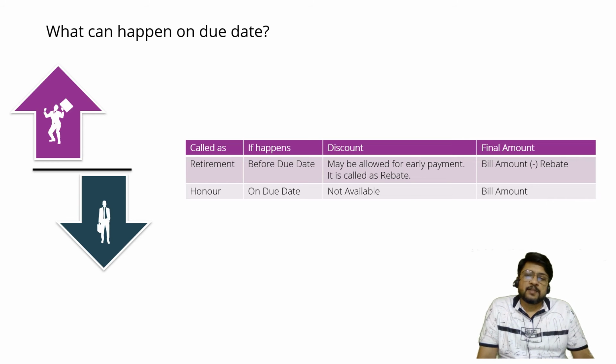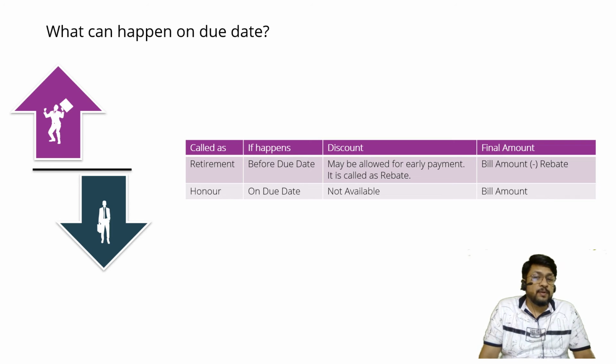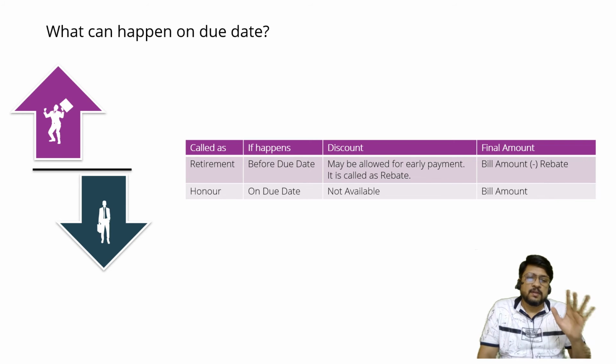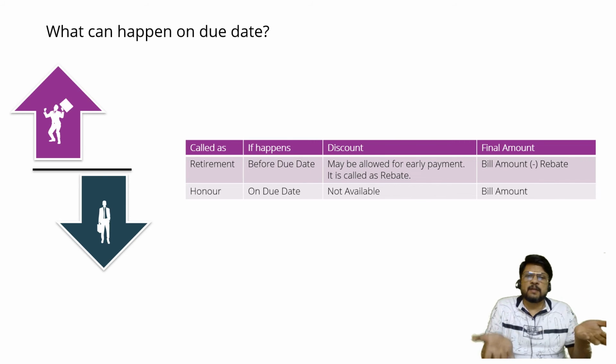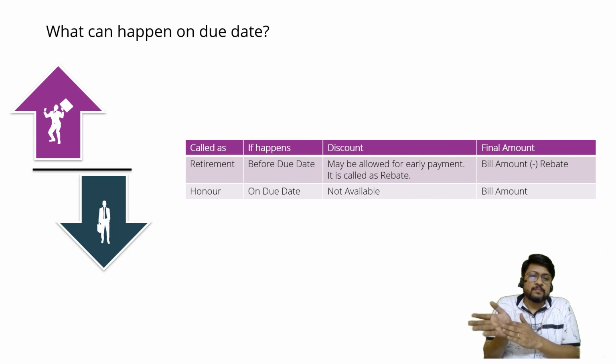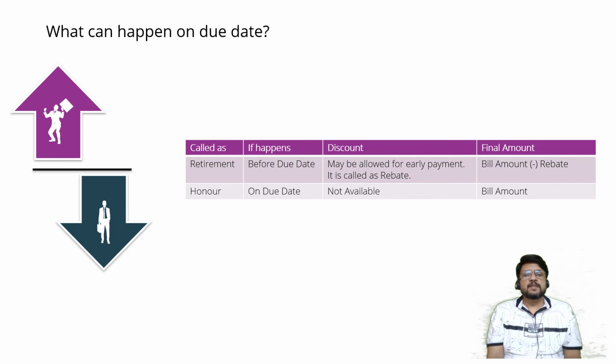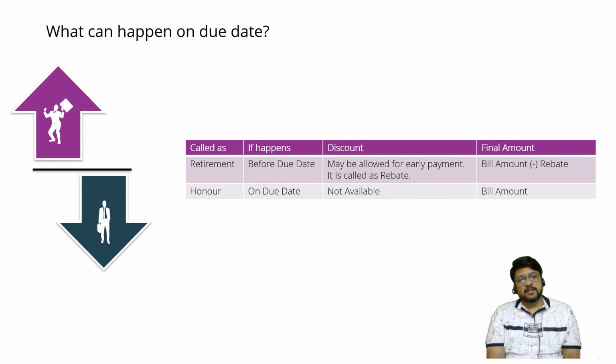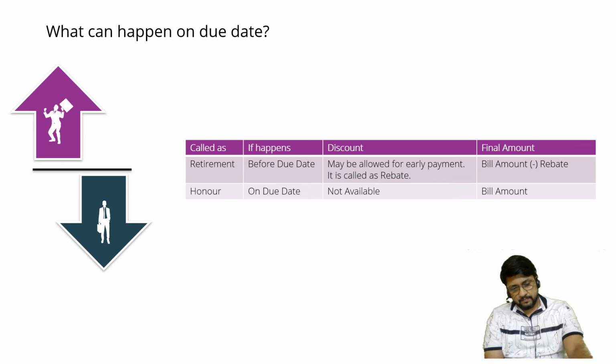Okay. Next one is, if the payment is made not before the due date, but on the due date. So the drawee is coming at the end of the 5th month, or we are going to his house and he is honoring the bill. It is called normal honor. Is any discount available? No, because you are making payment on the due date, not before. Whatever is the amount of the bill, that you will have to pay. You can't get any discount, so the final amount is the bill amount.